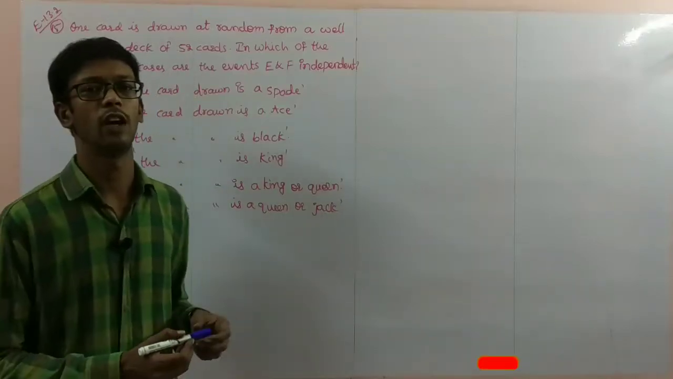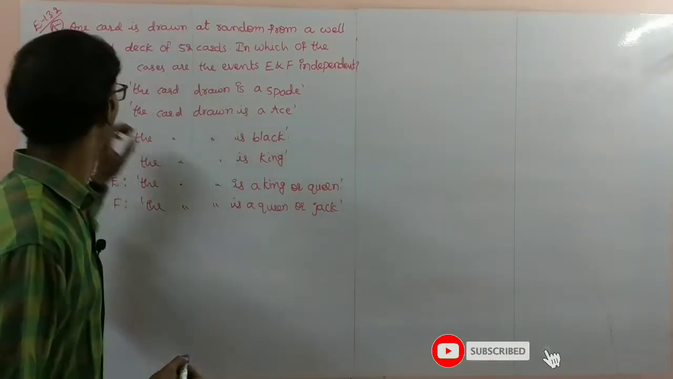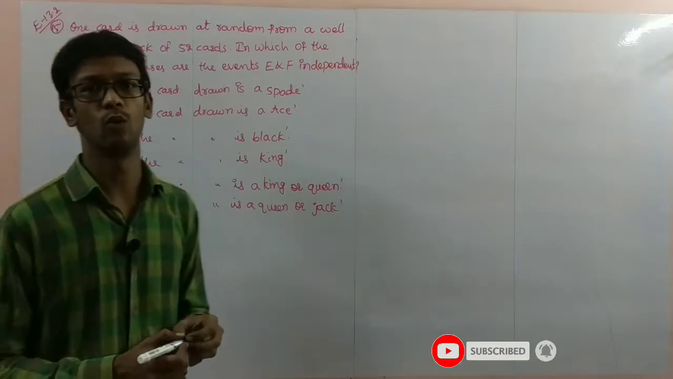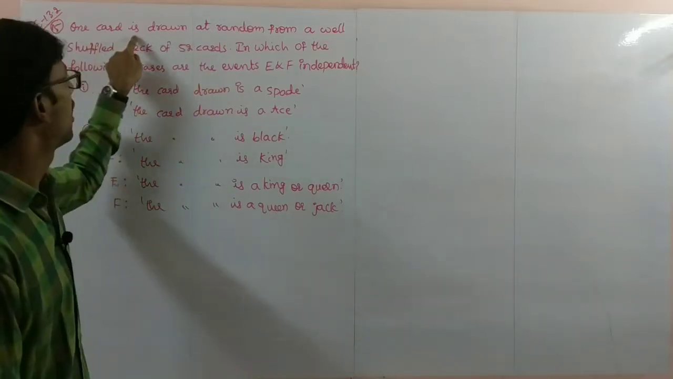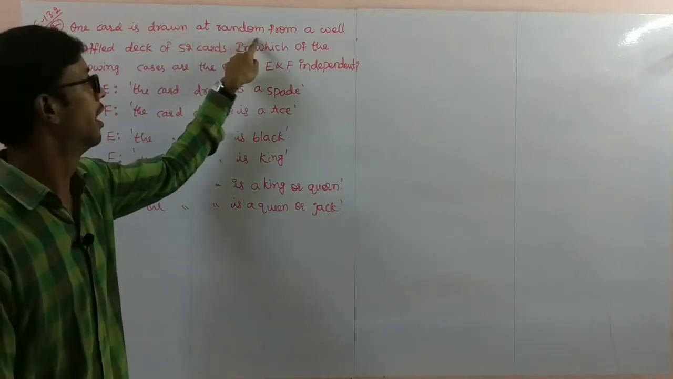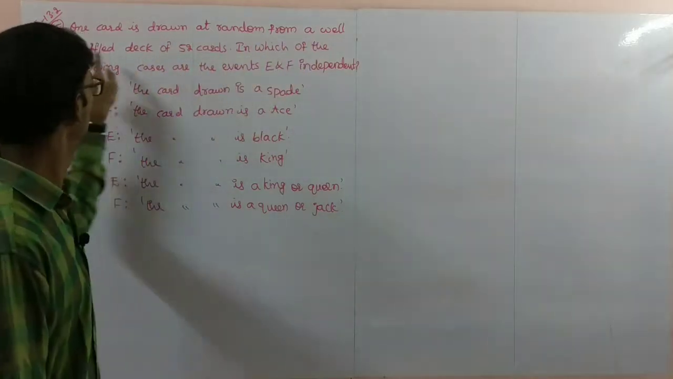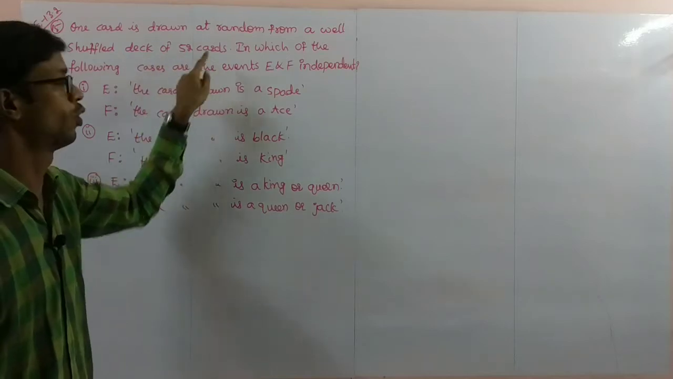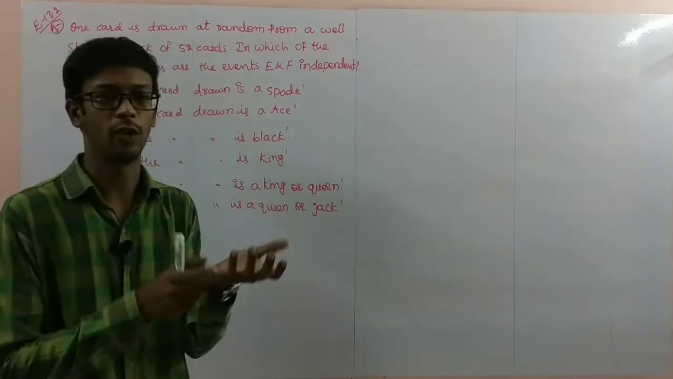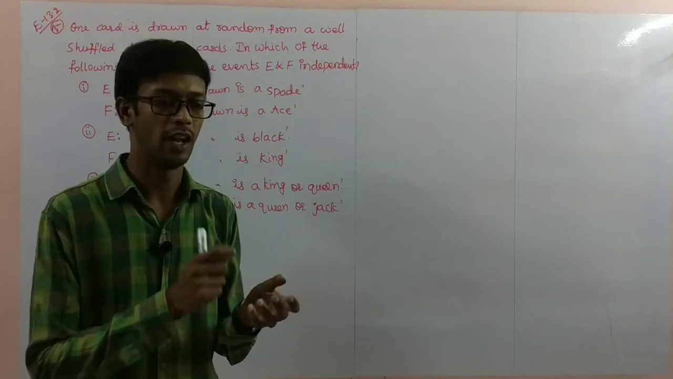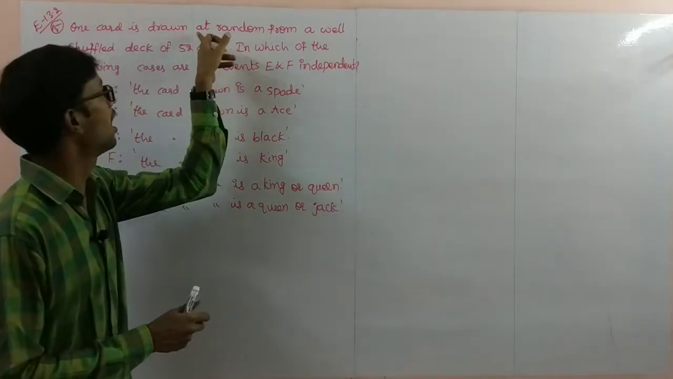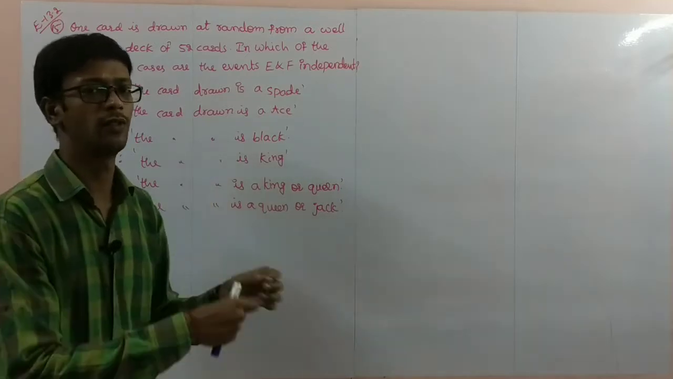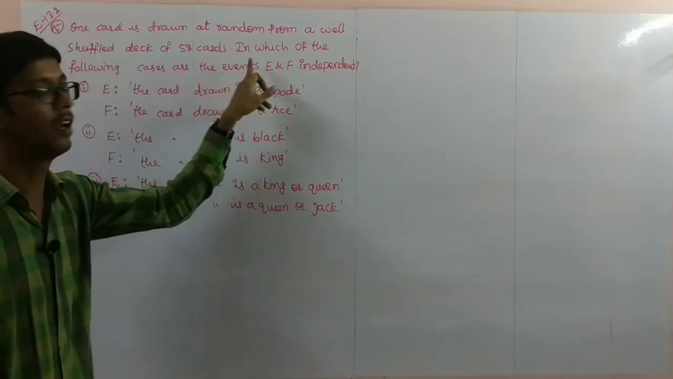Now we continue the problem with exercise 13.2, problem 15. One card is drawn at random from a well-shuffled deck of 52 cards. A deck of 52 playing cards is there, well-shuffled. You have to select a card randomly, which means one after one you can select.